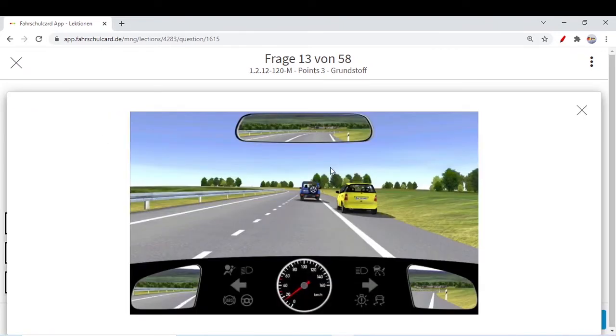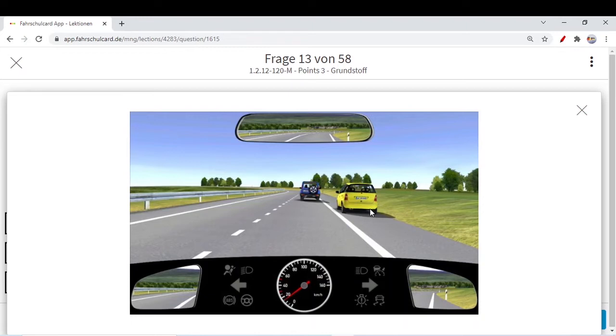Who has stopped wrongly? So as I told you, outside build-up areas you are not allowed to park your car, or even stop on the roadway. If you see this blue car, it is stopped wrongly. This yellow car is on the hard shoulder. That's fine. As I told you, if you want to stop outside build-up areas, you can stop on the hard shoulder. You are not allowed to park outside build-up areas, for sure, on priority roads. Inside a build-up area, you can park on a priority road, but outside a build-up area, no.